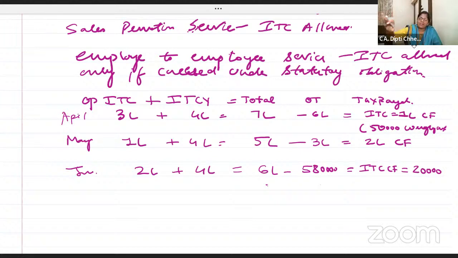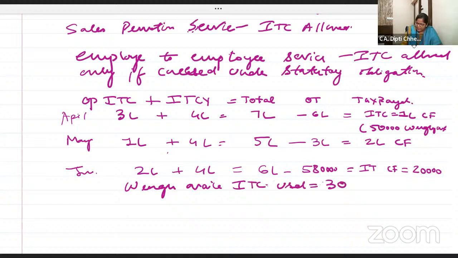It was parked, carried forward or parked. May it was parked 2 lakh, didn't use. But here in 6 lakhs, when you have paid 580 and ITC carried forward is only 20,000, you availed wrongly credit. Wrongly availed ITC used कितना? 50,000 था, उसमें से 20 अभी भी पड़ा है, 30,000.